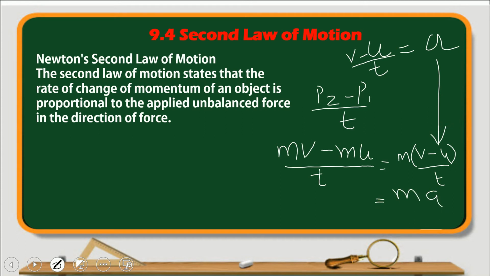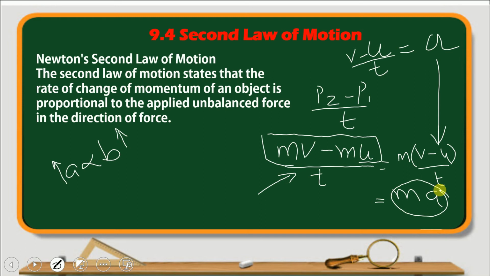Now just this much part is the change of momentum. The entire thing is the rate of change of momentum. So here the rate of change of momentum of an object is proportional. Now what is proportional? You know that A is directly proportional to B. Proportional means if one quantity is increased, the other quantity is also increased. Now rate of change of momentum is ma. So F, force, is directly proportional to ma.